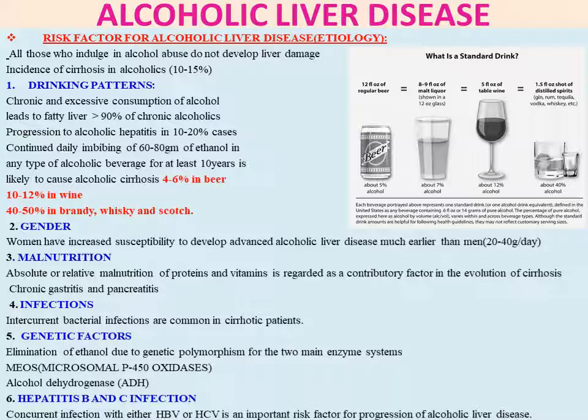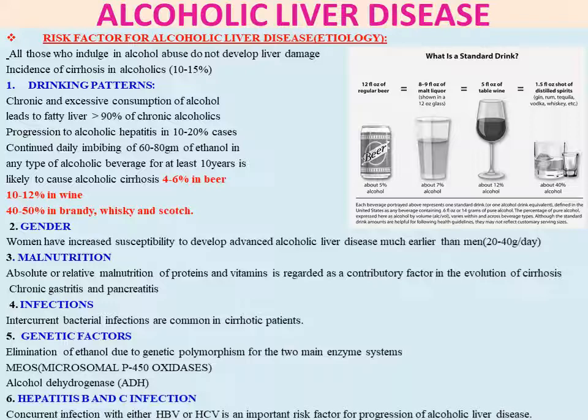Genetic factors. Elimination of alcohol is affected by genetic polymorphism for the two main enzyme systems, that means the MEOS, microsomal P450 oxidases enzyme system, and the alcohol dehydrogenase system. If any genetic polymorphism is there in these two enzyme systems, then ethanol elimination will be low. So they will get early alcoholic liver disease. That is MEOS enzyme system and alcohol dehydrogenase system genetic polymorphism.